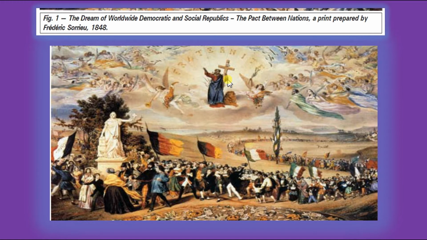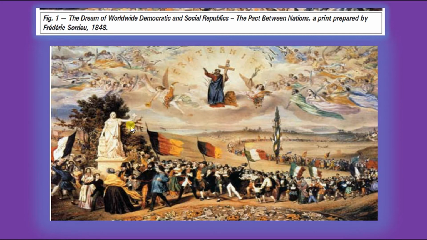So what is the name of the painting? The name of the painting is Dream of Worldwide Democratic and Social Republic: The Pact Between Nations, prepared by Frédéric Sorrieu. Now very important, try to understand what the painting is all about. The painting is about a democratic social republic, meaning this is the visualization of a democratic world.